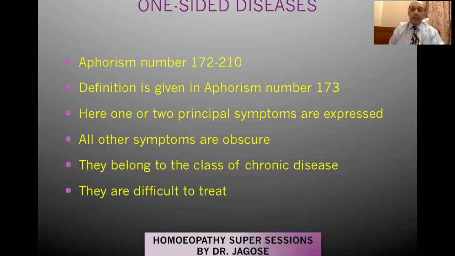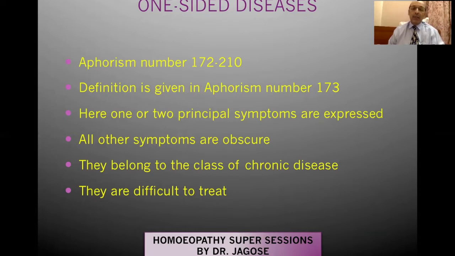Hahnemann defines it as: one-sided diseases are those diseases which exhibit only one or two principal symptoms. That means only one or two symptoms are of importance, or they are the main symptoms and they are expressed. All the other symptoms are totally obscure, or they are unclear. They are not well defined. They are ill-defined. They belong to the class of chronic disease and they are difficult to treat.